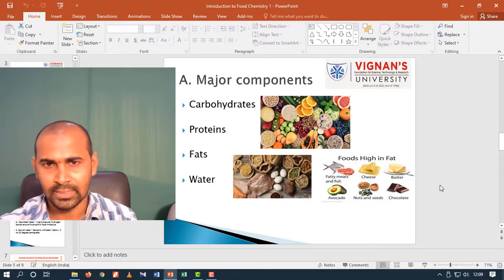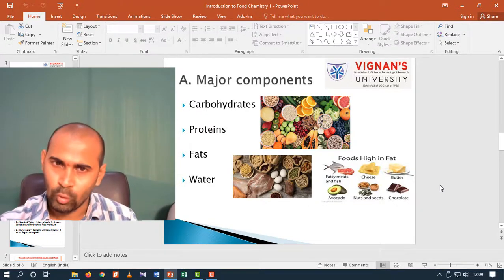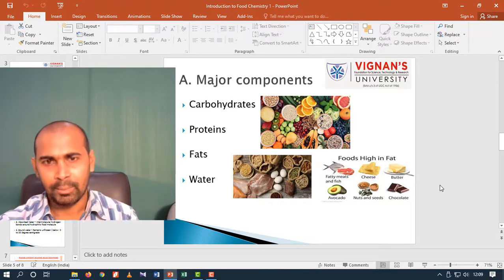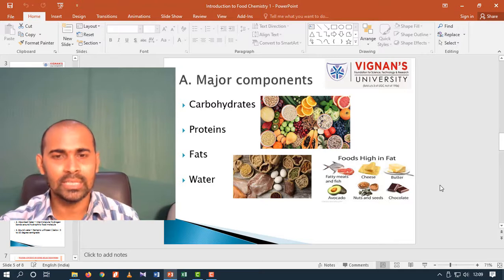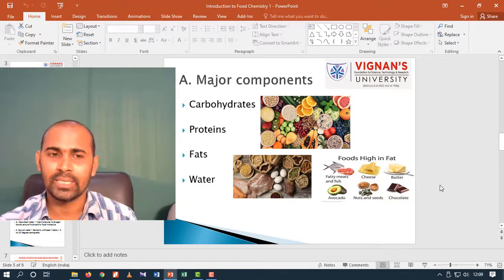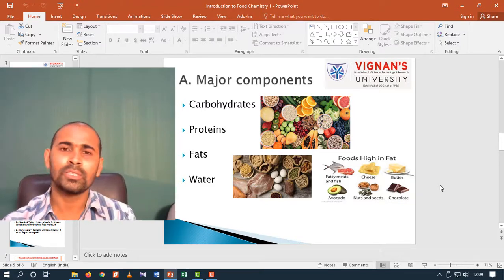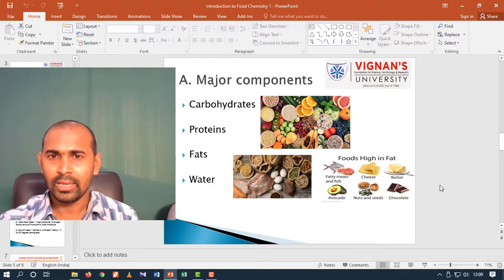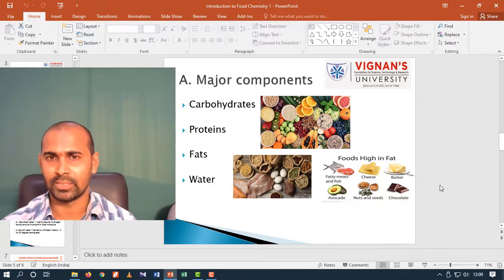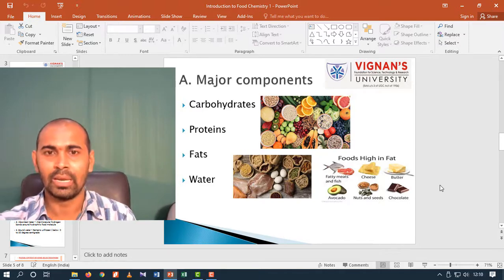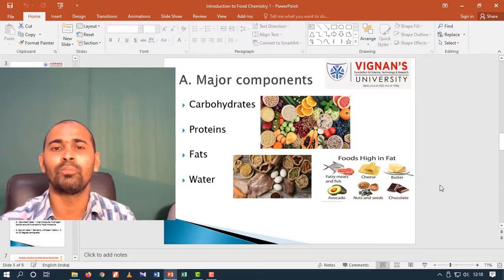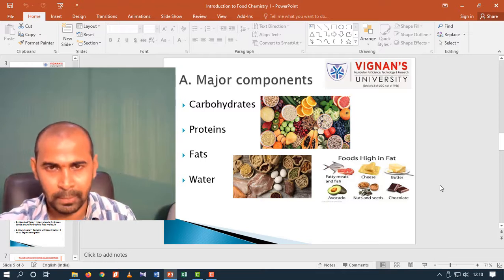Based on structure, proteins are of 4 groups: primary structured protein, secondary structured protein, tertiary structured protein, and quaternary structured protein. If you see primary structured protein, it contains only amino acids. All the amino acids are linearly joined by means of a bond called a peptide bond.